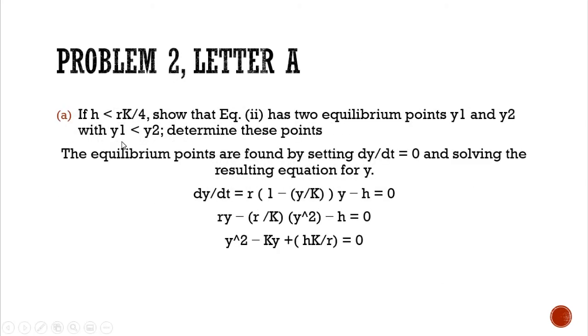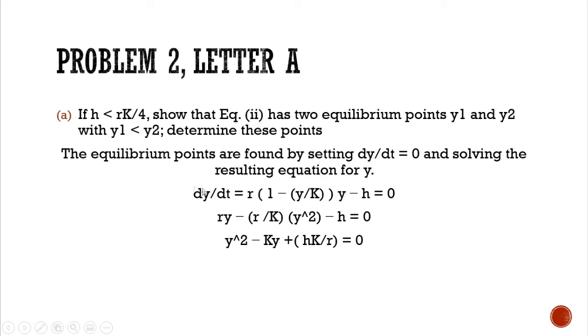So in letter A, if H is less than rK over 4, the problem wants us to show that equation number 2 has two equilibrium points, y1 and y2. Equilibrium points are found by setting first dy over dt to 0 and then solving the resulting equation for y.